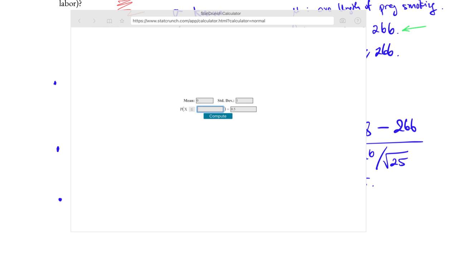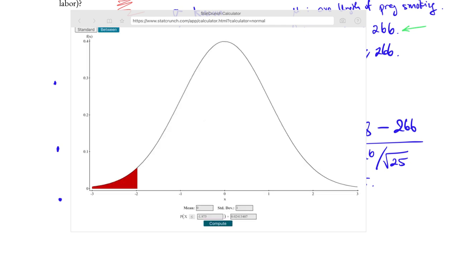Type negative 1.975 in the appropriate box. This is the standard normal distribution, so the mean is 0 and the standard deviation is 1. Leave those two numbers alone and then hit compute. There we have it, the p-value of 0.024.